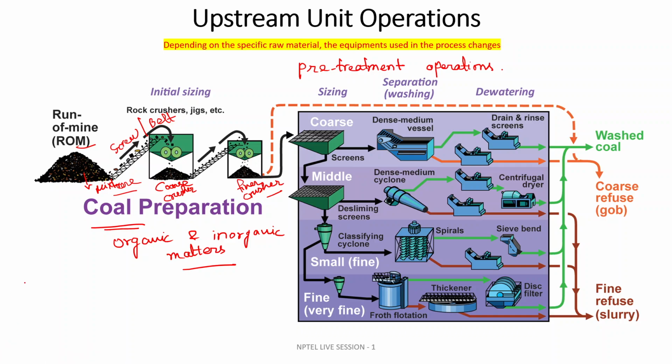Sometimes, based on the requirement, it goes for finer grinding. Now you can see there are some sections: sizing, separation, washing, and also the dewatering part.